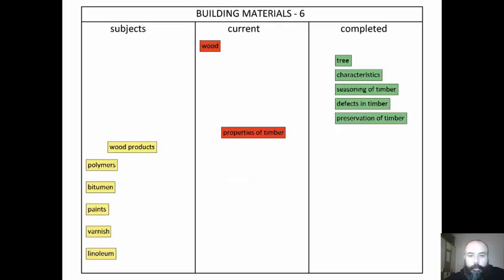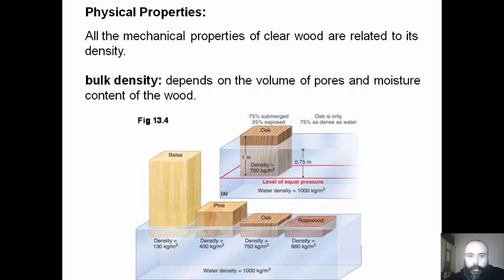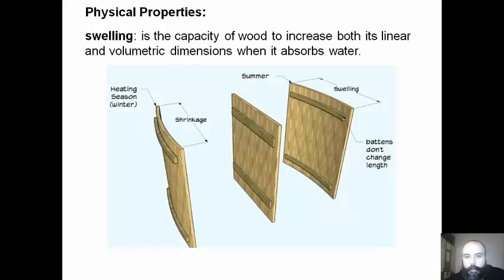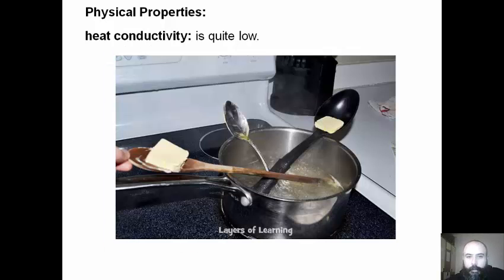Let's continue with the properties of timber. All the mechanical properties of clear wood are related to its density. Bulk density depends on the volume of pores and moisture content of the wood. Shrinkage is the reduction in linear and volumetric dimensions in drying of wood. Swelling is the capacity of wood to increase both its linear and volumetric dimensions when it absorbs water.